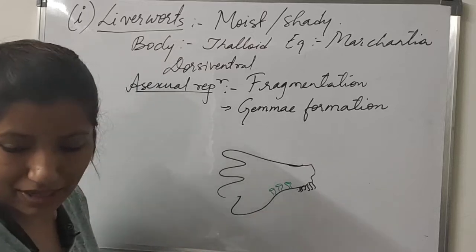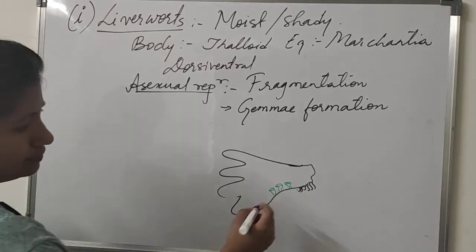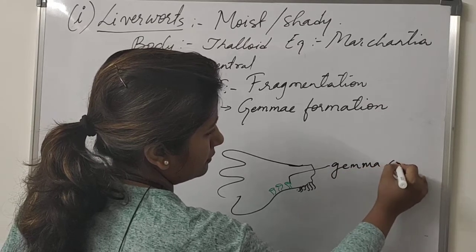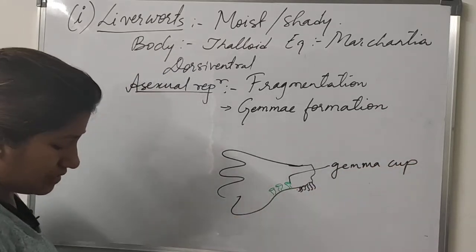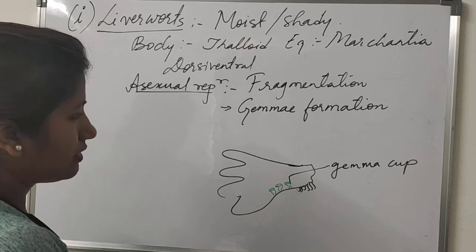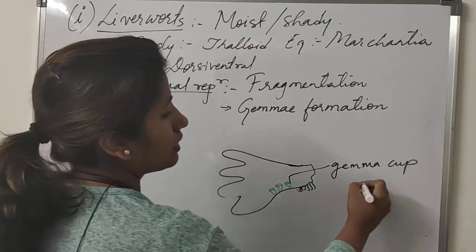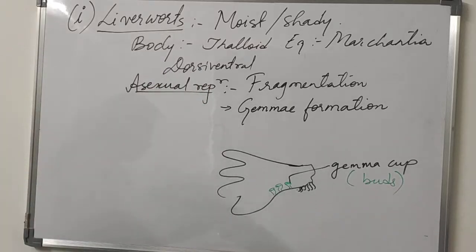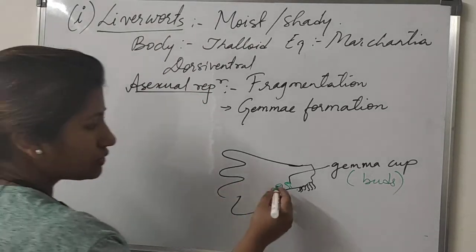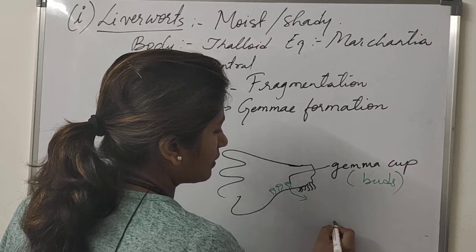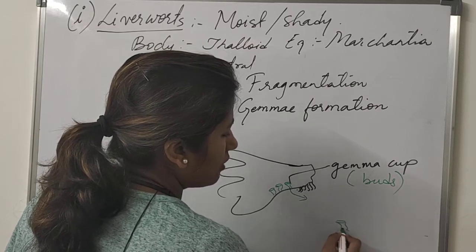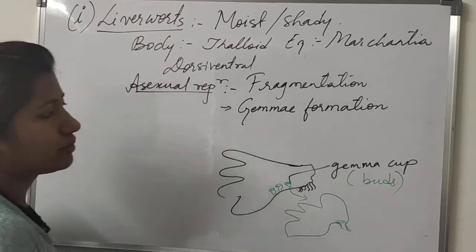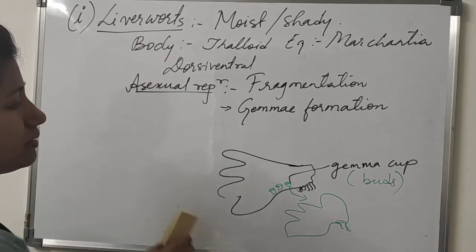These are called gemma cups. When these gemma cups detach from the body, they are like buds, asexual buds. From this gemma a new Marchantia will develop like this. So that is gemma formation.